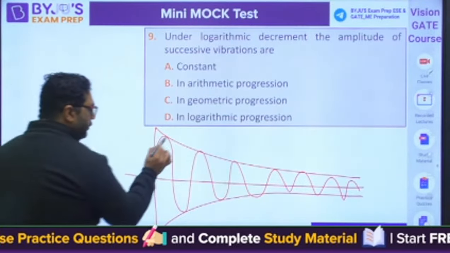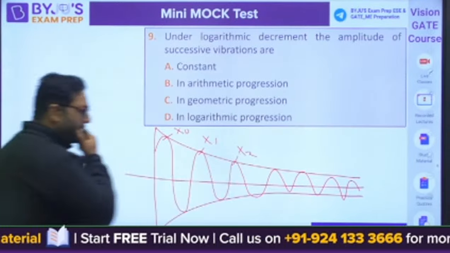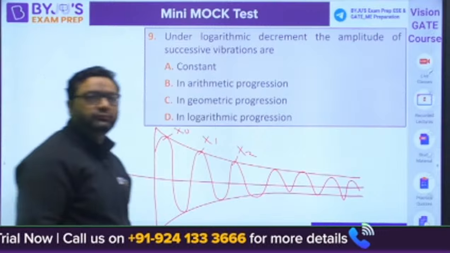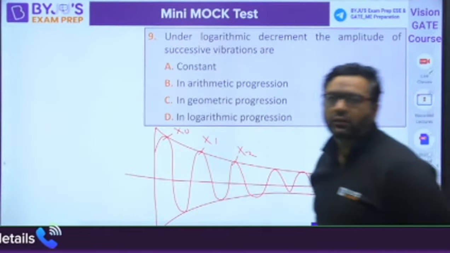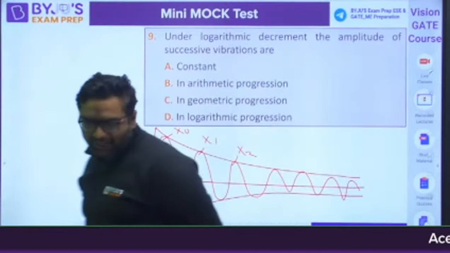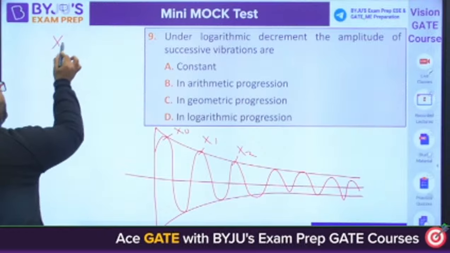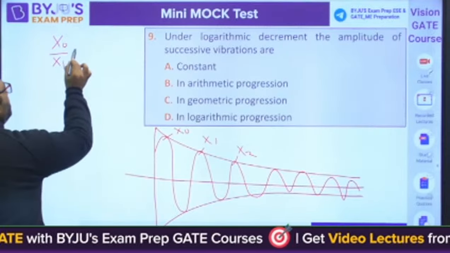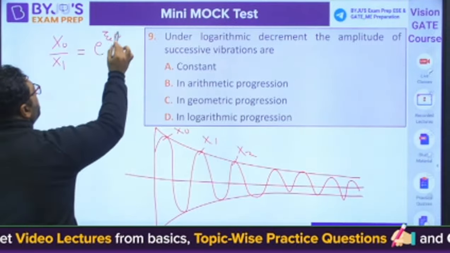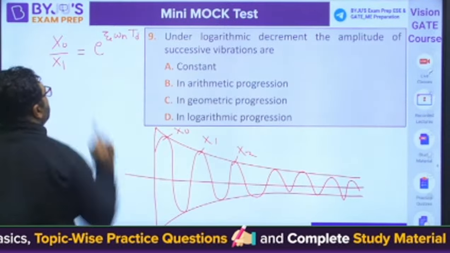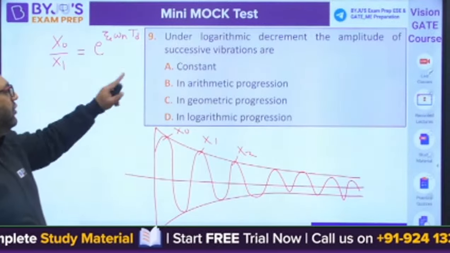So if this is x0, this is x1, this is x2 and so on. What would be the answer? Guys, I feel everybody knows, whenever we are saying the ratio x0 by x1, it is going to be e to the power zeta omega n td. Yes or no? So they are saying under logarithmic decrement, the amplitude of successive.